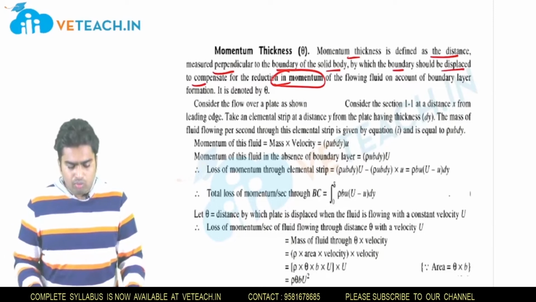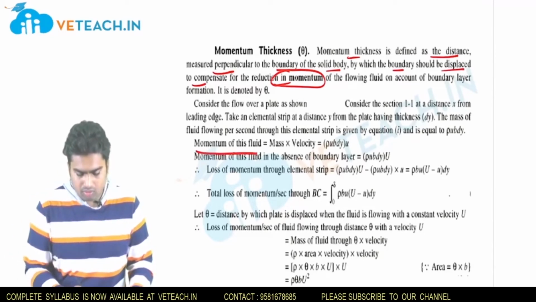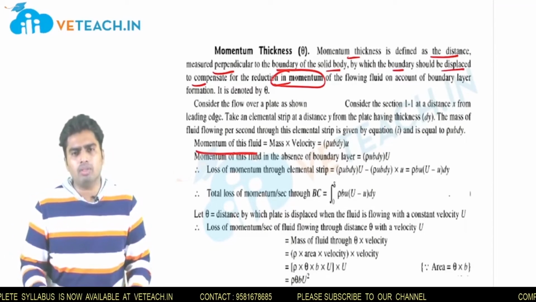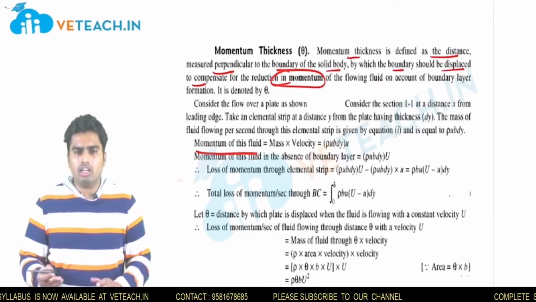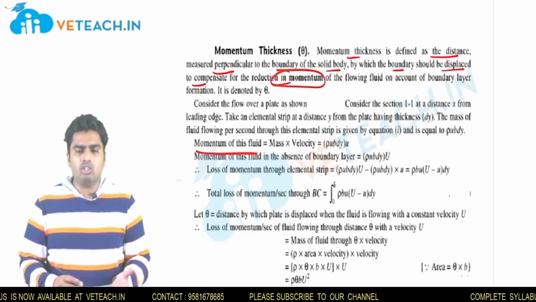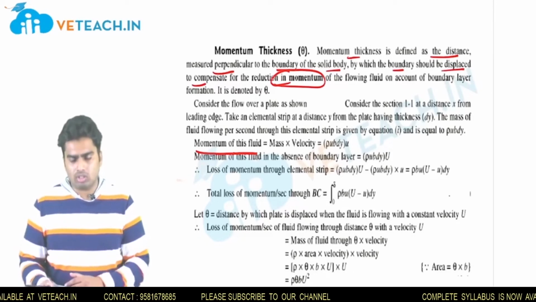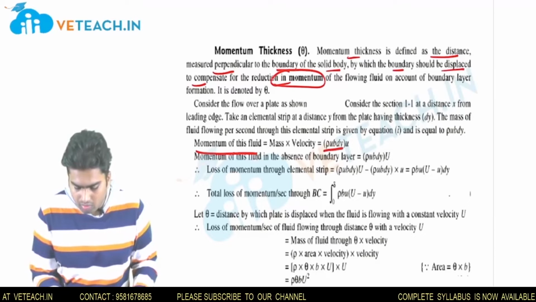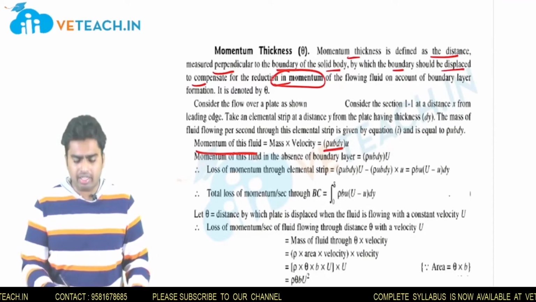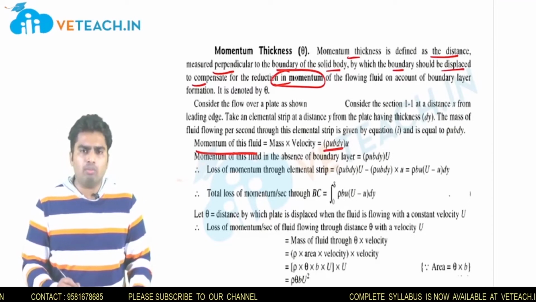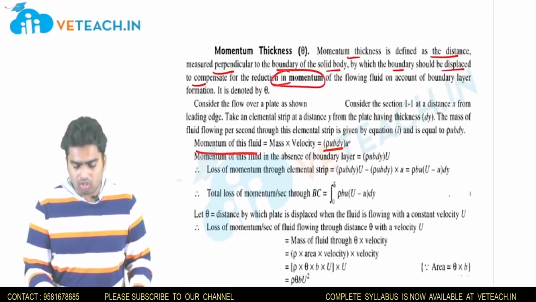First, we take the momentum of the fluid in a small elemental strip. What is momentum? Momentum is mass into velocity. Here we are finding momentum per second. So we derive mass rate per second into velocity. This value is m dot, which we had taken earlier, and we will multiply this mass rate with velocity u, right?